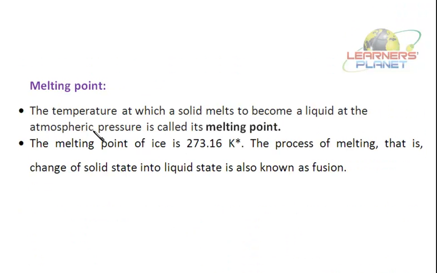Now what is a melting point? The temperature at which a solid melts to become a liquid at atmospheric pressure is called its melting point. The temperature at which it starts melting, actually. And remember, at melting point, the solid and the liquid state are in equilibrium. The melting point of ice is 273.16 degrees centigrade. The process of melting, that is change of solid state into liquid state, is known as fusion also. Right?